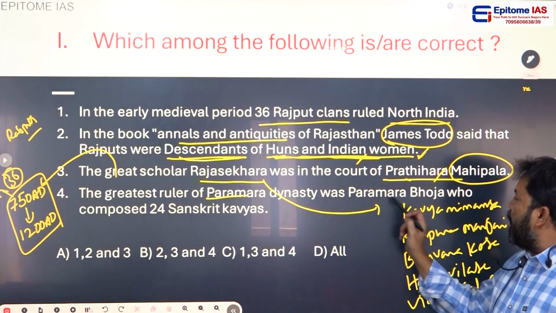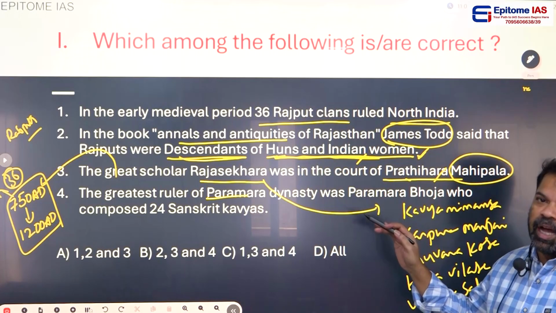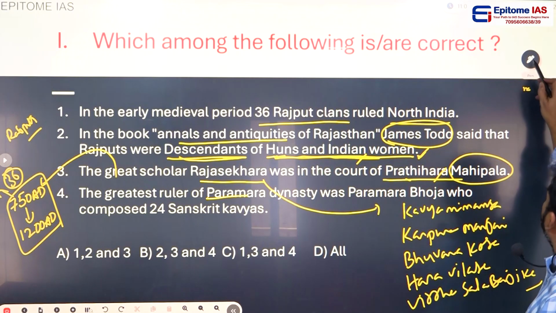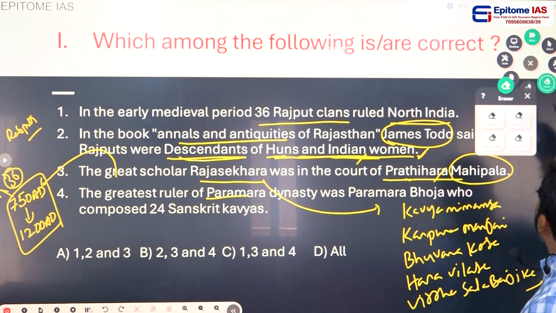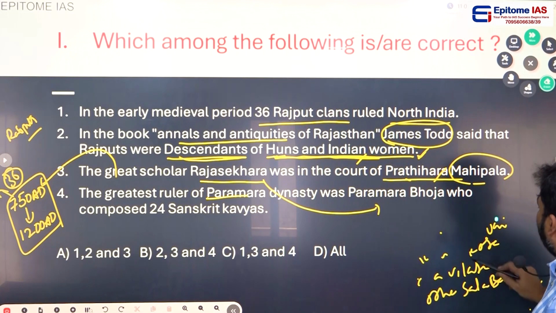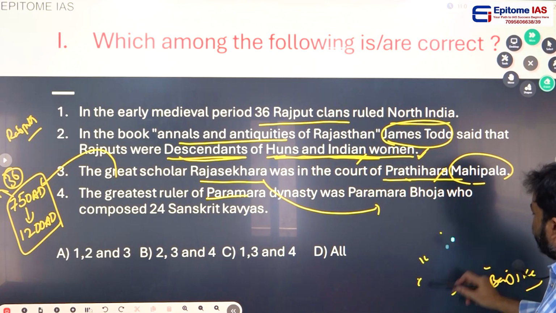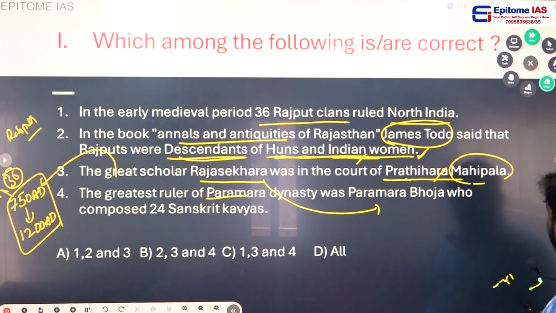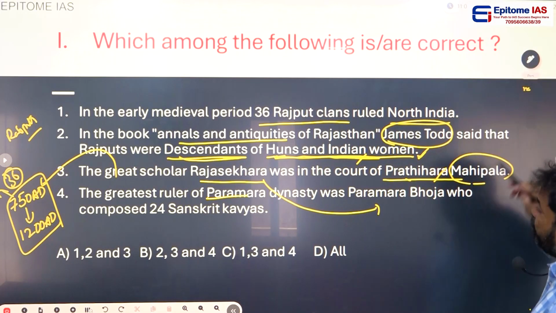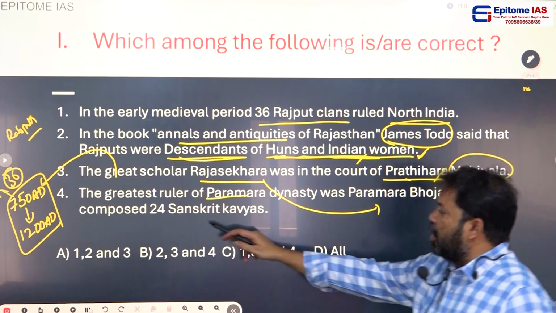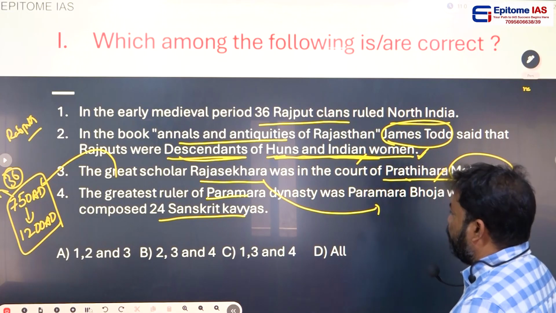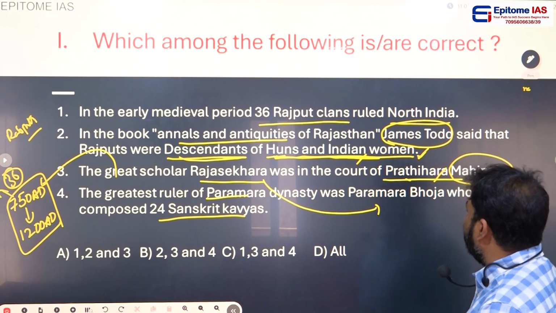But Paramara Bhoja was a great scholar and king of the Paramara dynasty. He was not only a king but also a great scholar in the early medieval period. He wrote 24 Sanskrit kavyas. You don't need to remember all 24, but at least remember 3 or 4 books written by Paramara Bhoja.